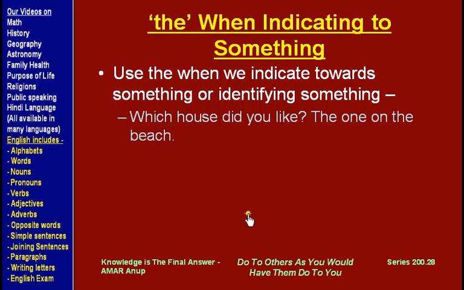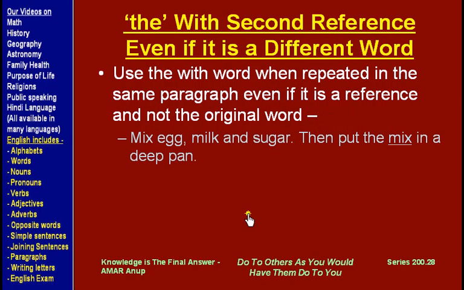Now another use of "the" is when we are indicating towards something or identifying something. For example, which house did you like? The one on the beach. So we are identifying one house to the person we are talking to, so we use "the". These are some unusual, uncommon uses of "the". They don't follow any of the rules we have learned till now.